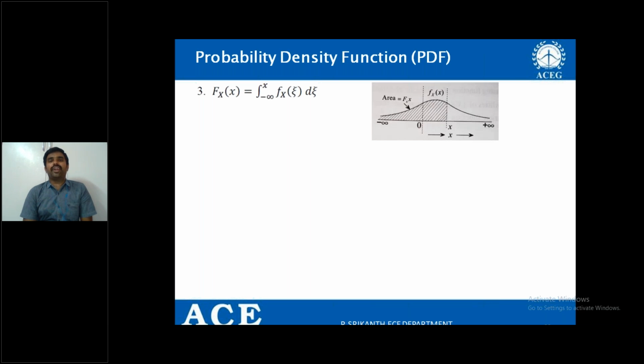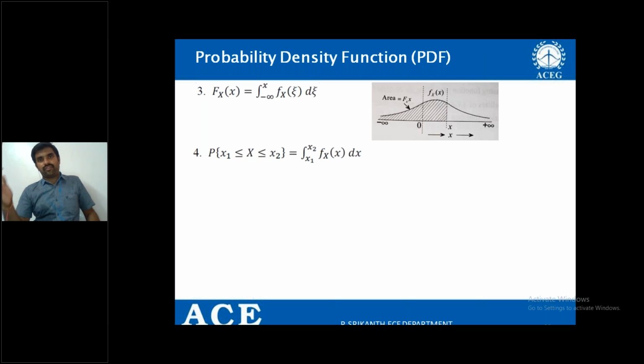So this is the way to find the distribution function from the density function, and either direction can be taken from that. You can find the differentiation, or you can find the cumulative distribution function, that is the integration. And if you know the distribution function, you can find the probability which is required. If you know the density function, you can also find the probabilities which are required.